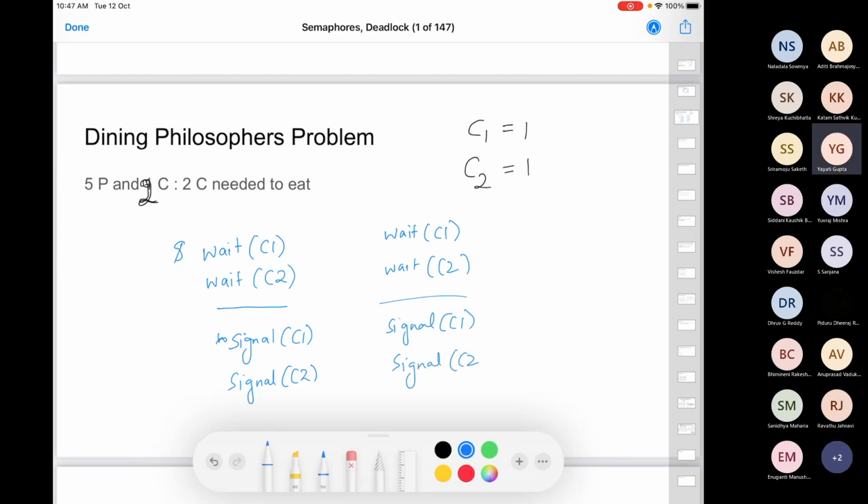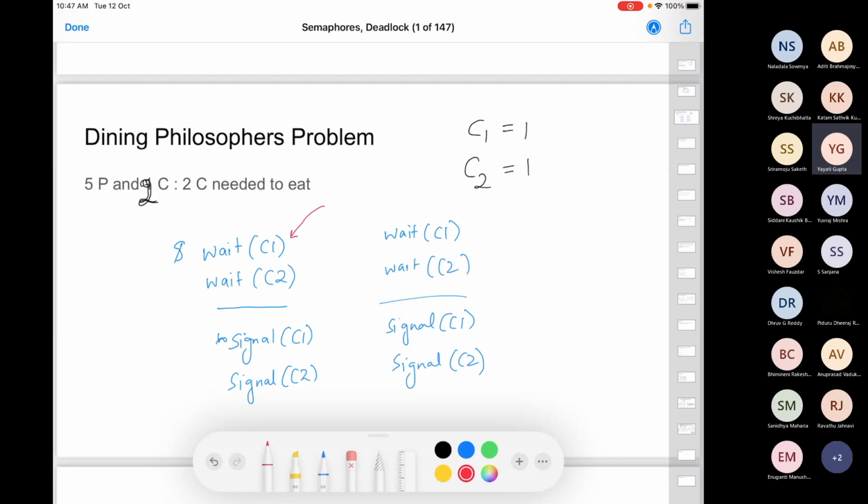All conditions satisfied here. Can I run into some kind of problem here? Think about it. If one philosopher has one chopstick and is in the waiting state, and another philosopher has another one and even he is in the waiting state, that's a problem. Can that happen here? No, because we have the order, wait C1 and then wait C2. Right, we have the order.